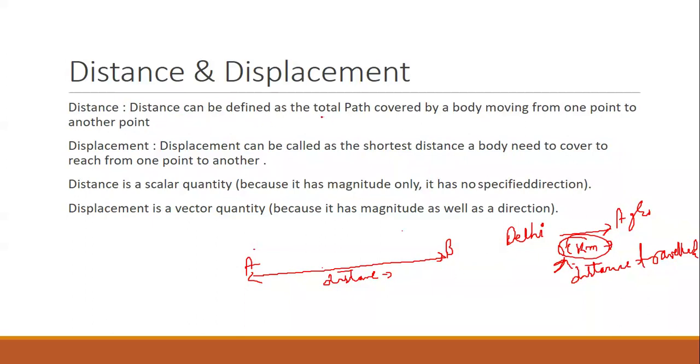So distance is the total path covered by a body moving from one point to another point.